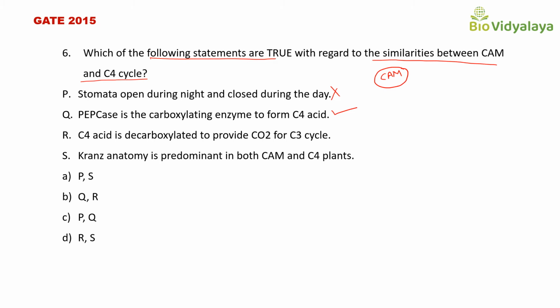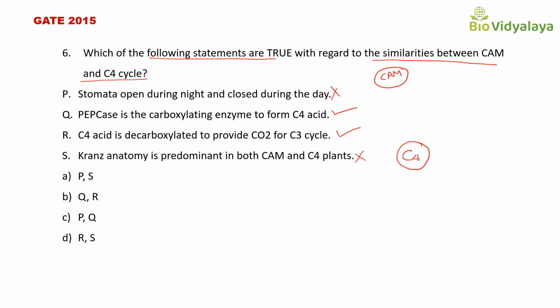Next, statement R: C4 acid is decarboxylated to provide carbon dioxide for the C3 cycle. This is correct. Malic acid is decarboxylated to provide carbon dioxide for the C3 cycle. This is similar for both CAM and C4 cycle. So statement R is also correct. Next statement: Kranz anatomy is predominant in both CAM and C4 plants. Kranz anatomy is present only in C4 plants. This is not present in CAM plants. So statement S is incorrect.